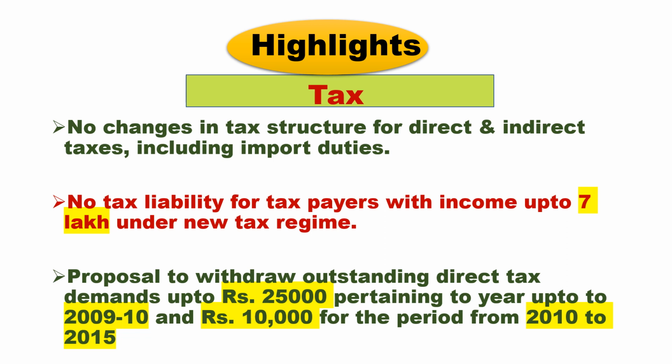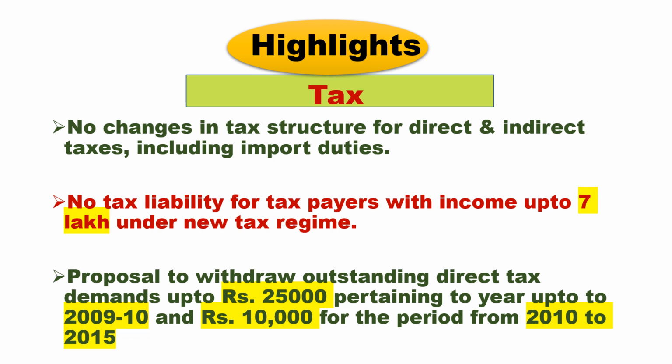Next is that there is no tax liability for taxpayers with income up to 7 lakhs under the new tax regime. So those people who have income only up to 7 lakhs, not more than 7 lakhs, have no tax liability under the new tax regime.